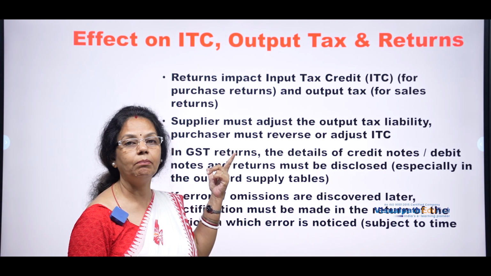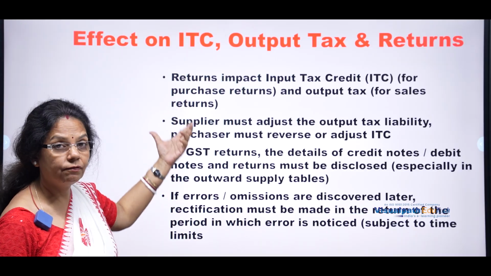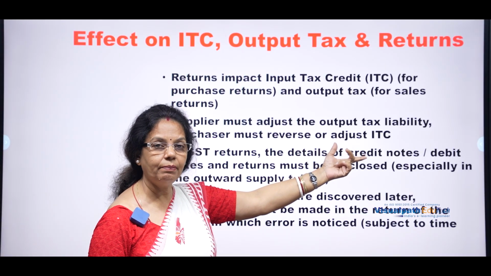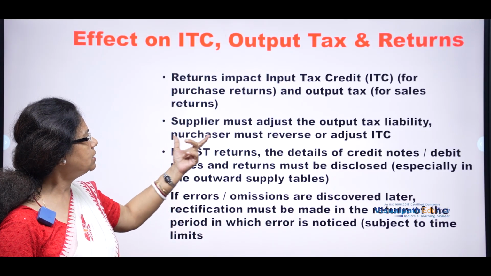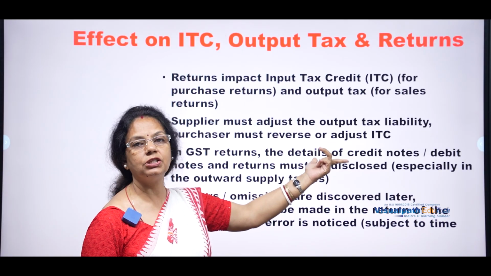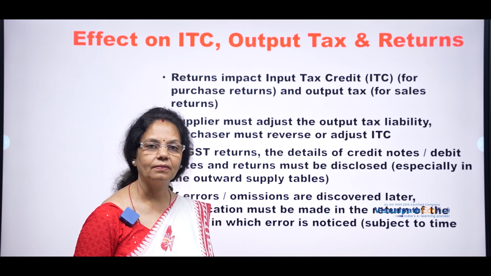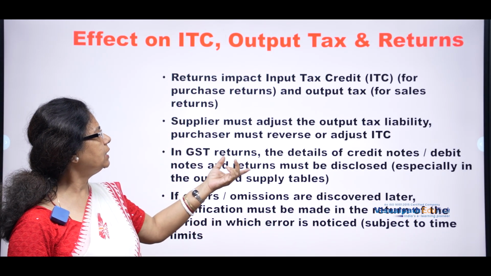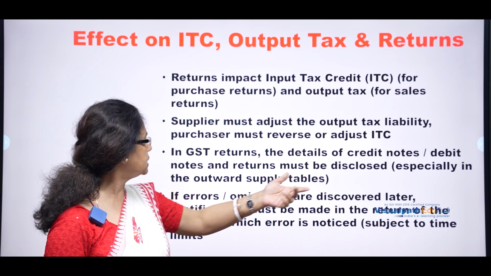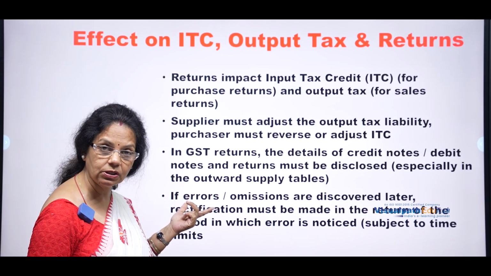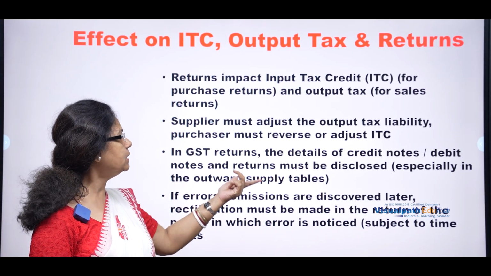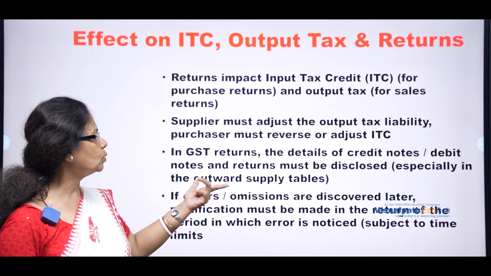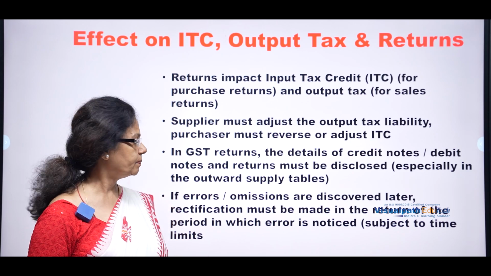Point number one: the supplier must adjust output tax liability. The purchaser must reverse or adjust ITC. Next, in the GST return, the details of credit notes as well as debit notes, which we have just now discussed, and returns must be disclosed, especially in the outward supply tables.